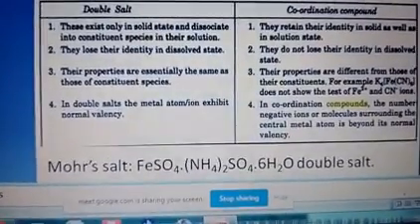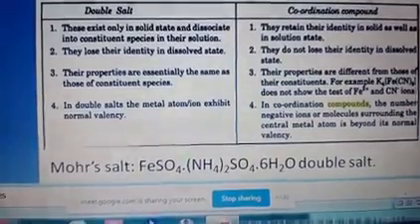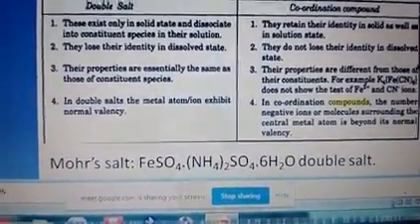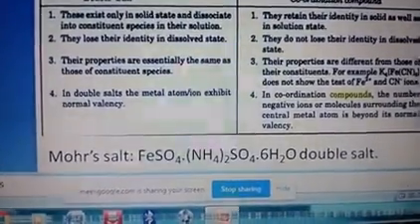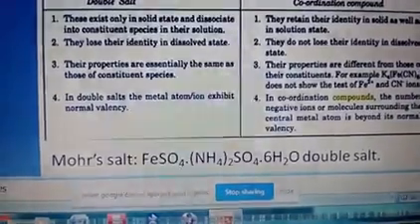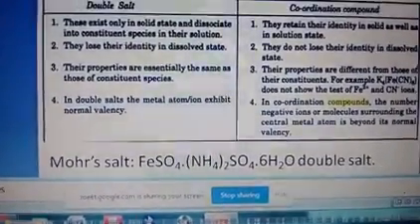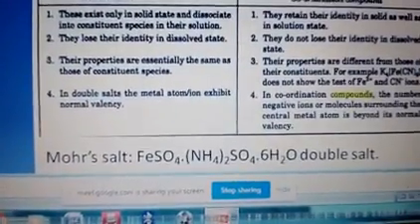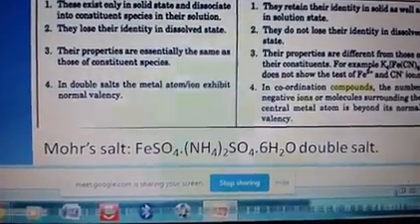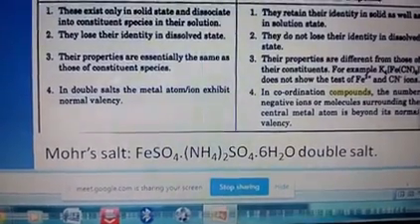The cationic part is ionized and the anionic part is ionized as a group, but the Fe does not ionize separately. Clear? As it is a complex compound, Fe and CN6 will stay together. So this part is your coordination part.